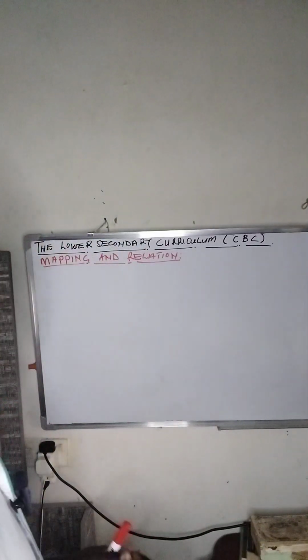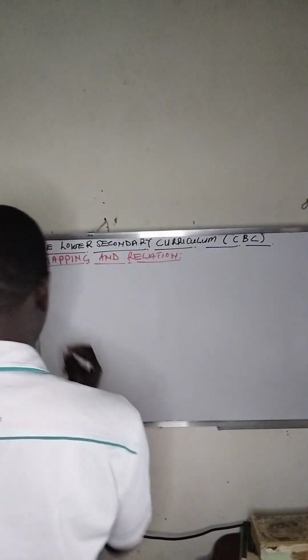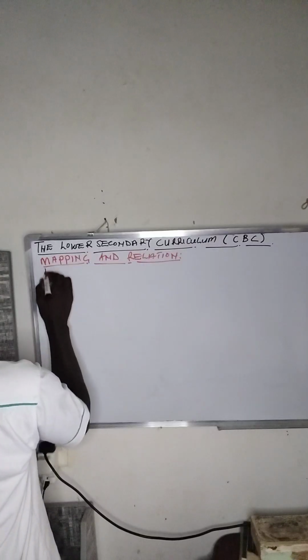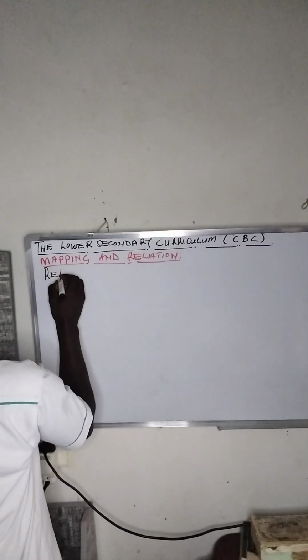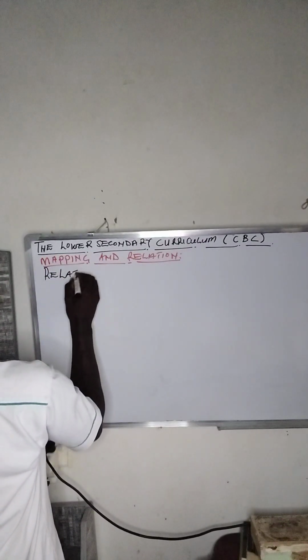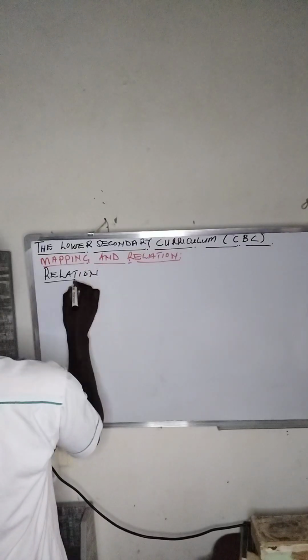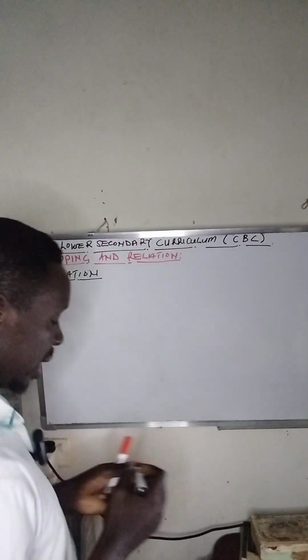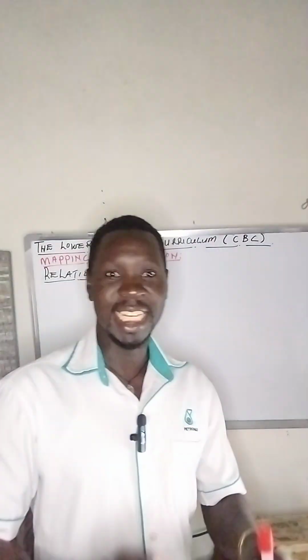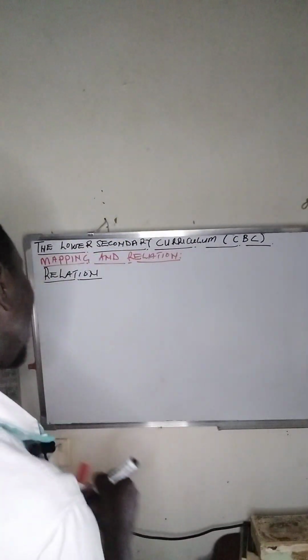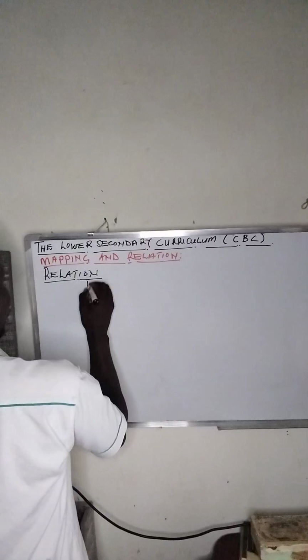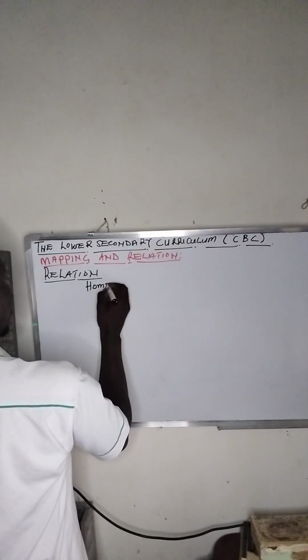Now, let us begin by looking at what we call a relation. A relation. Yes. When you understand the meaning of the word relation, for example, let us begin at our home. Now we are having a home or a family.